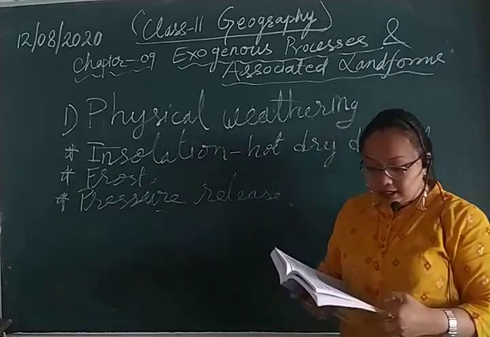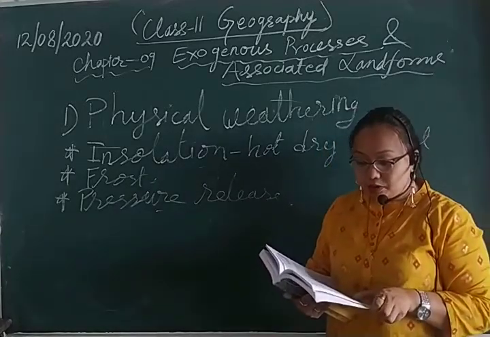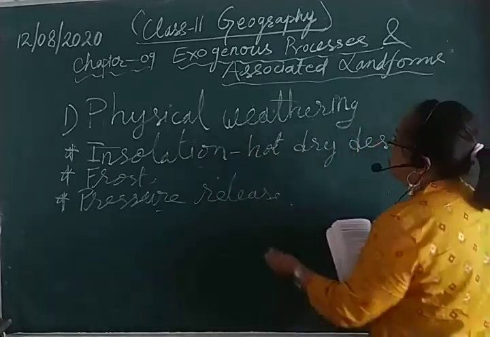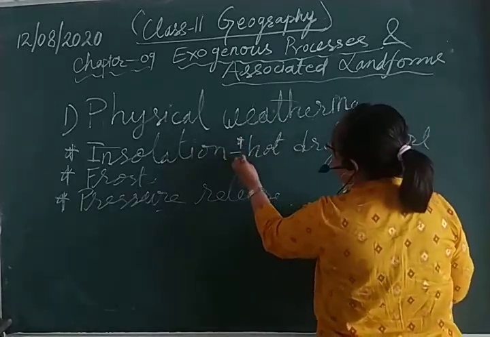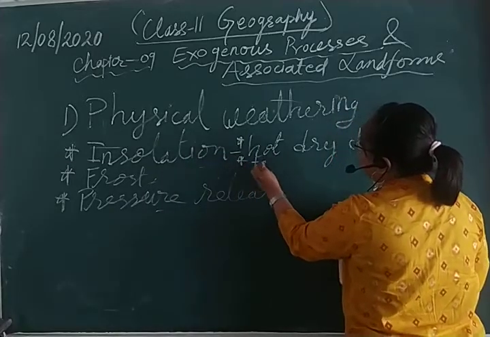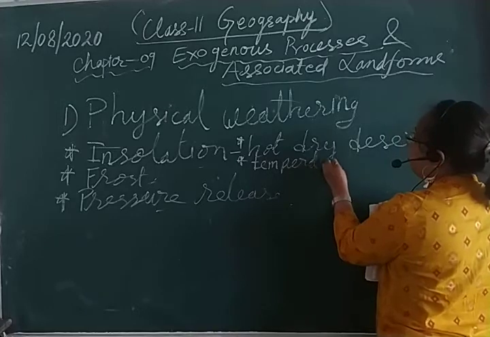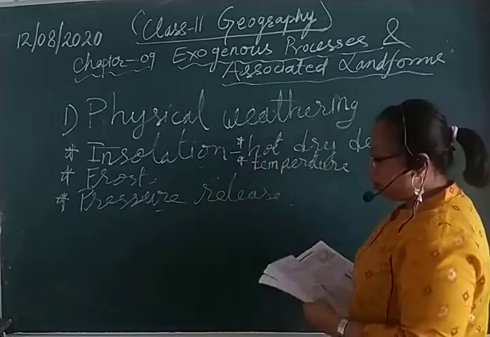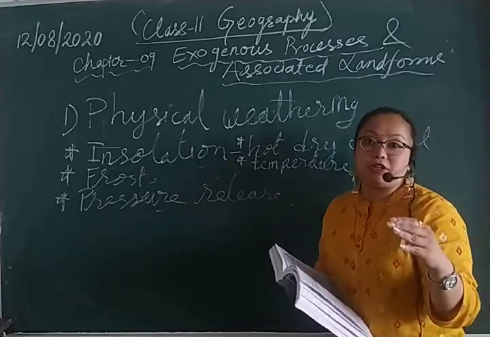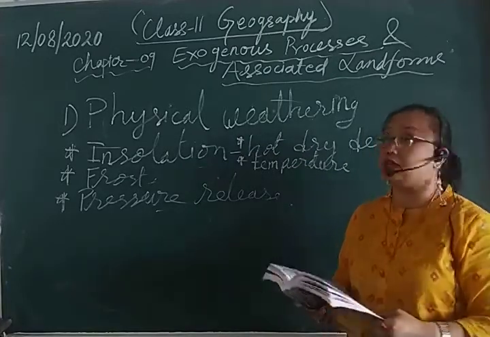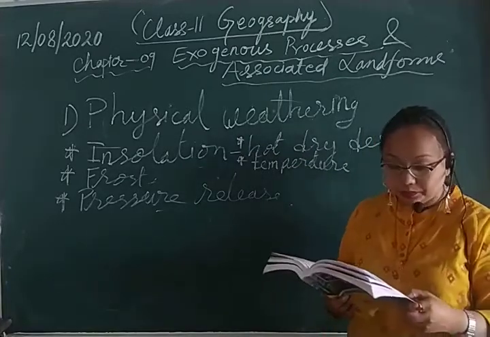And it is due to the rapid change in daily temperature. Here, the temperature is important. The daily change in the temperature plays an important role in insolation.